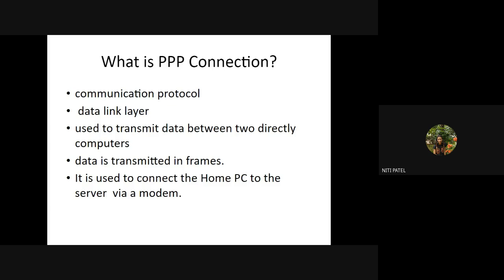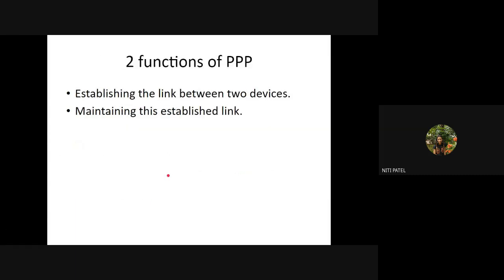So when we use this PPP connection, we can use it with the help of a networking device called a modem. Okay. So it operates at the data link layer, sends frames directly between the two nodes, and it uses a networking device called a modem. Now let us understand the two functions of PPP. Now in the third chapter, if you remember, the communication between the two nodes, that is client and server, was happening with a procedure, and that procedure was called RPC. Do you remember the full form of RPC?